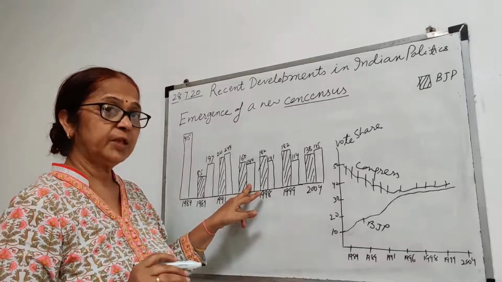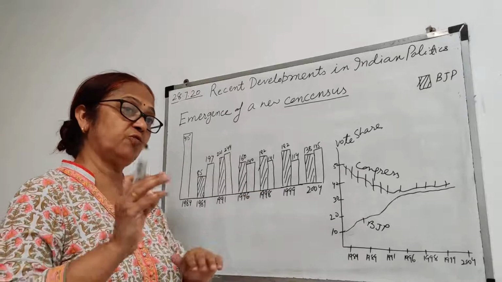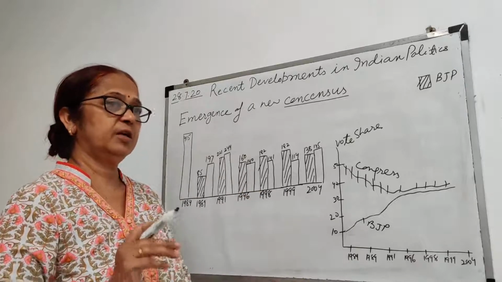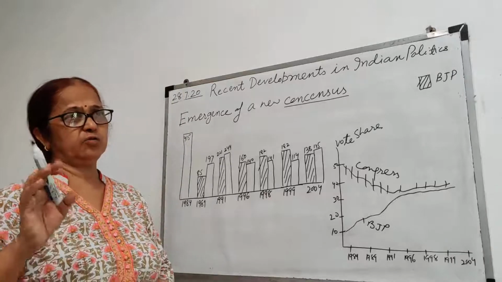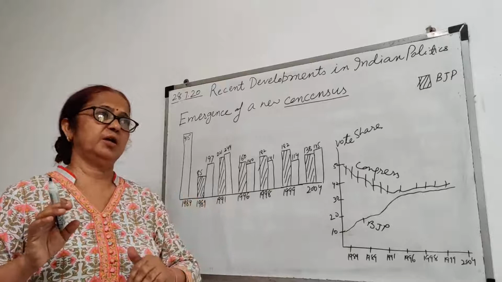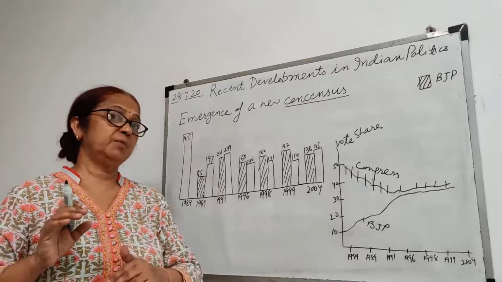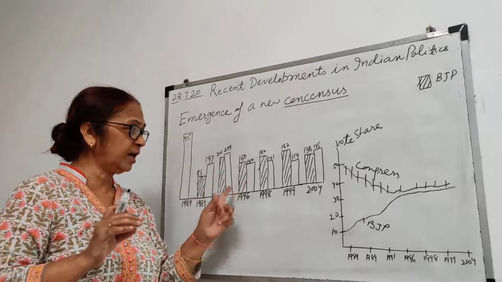Which government was there in 1996? There was the government of H.D. Deve Gowda, and after Narasimha Rao, Atal Bihari Vajpayee came in as a minority government.